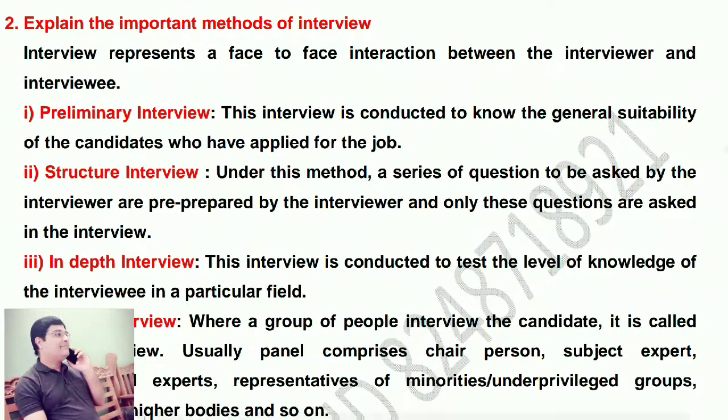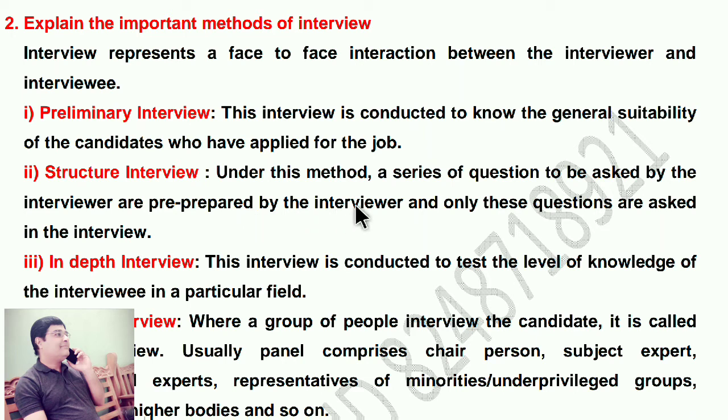Next essay, explain the important methods of interview. Interview represents a face-to-face interaction between the interviewer and interviewee. Preliminary interview. This interview is conducted to know the general suitability of the candidates who have applied for the job.